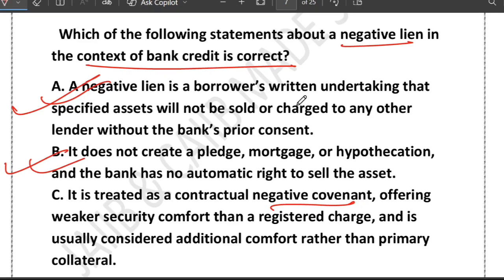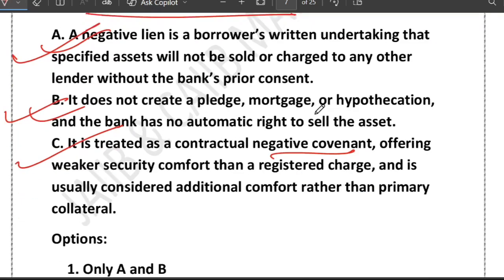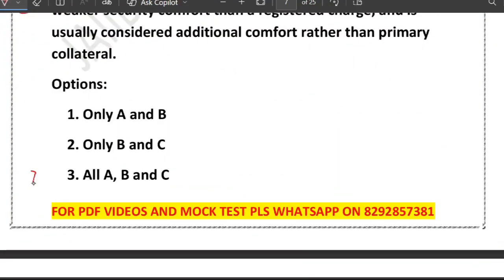So basically option number D is talking about negative covenant. This is also correct. So we can see that all the options are correct. Correct answer is option number 3. A, B and C all are correct. So how can we remember it?